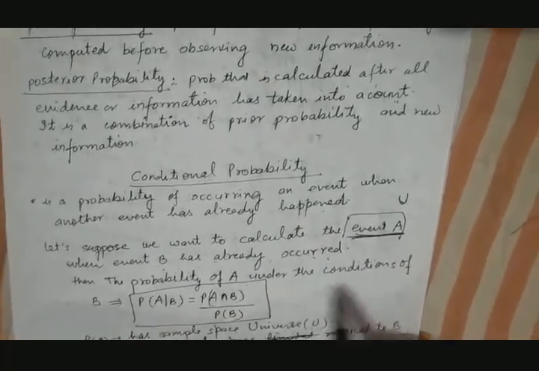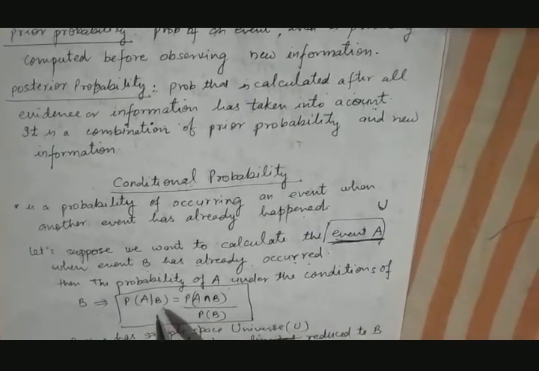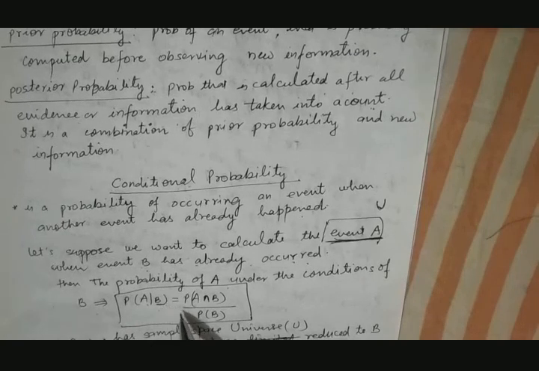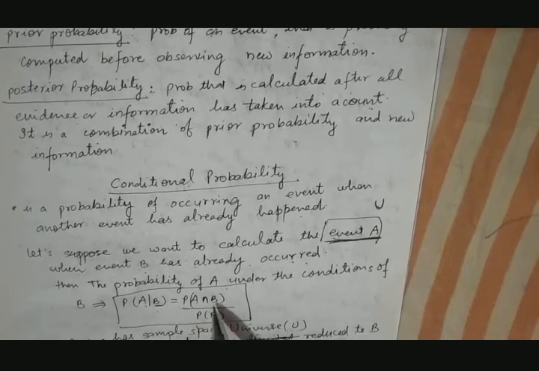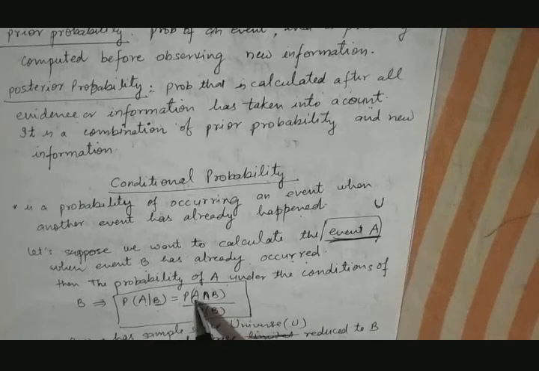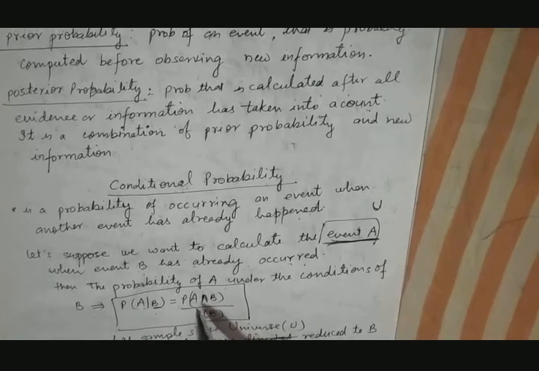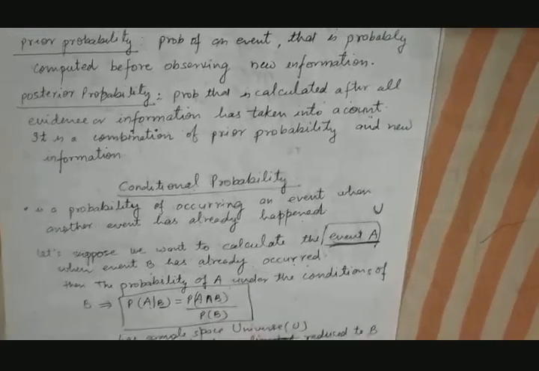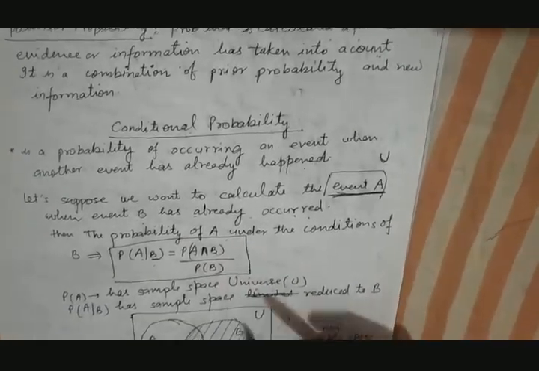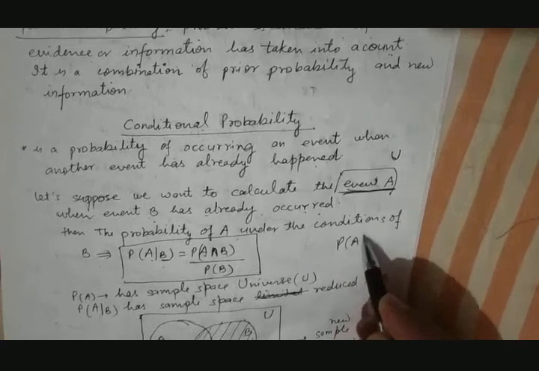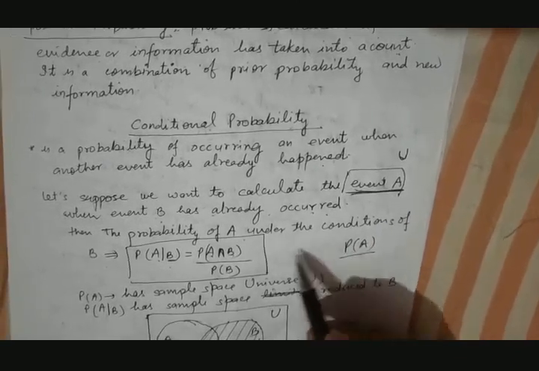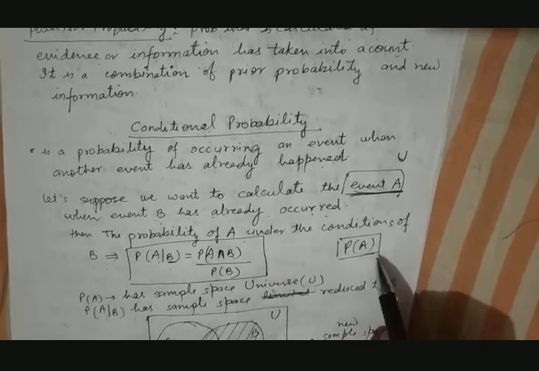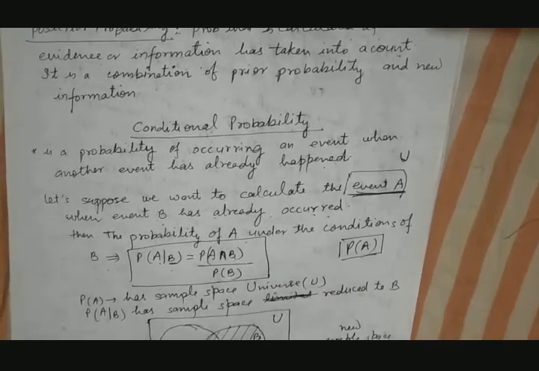Then the probability of A under the condition of B can be written as the probability of A provided that event B has occurred, which is equal to the probability of A and B, the probability of both event A and event B occurring, divided by the probability of B. If we talk about simple probability of A, we don't consider the dependency on event B. So in this case, the sample space will be the universe.